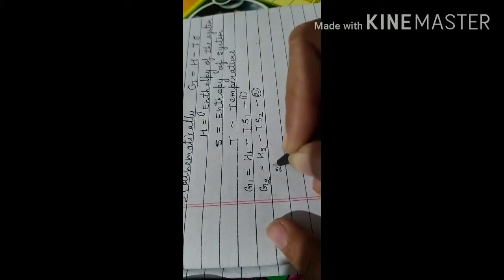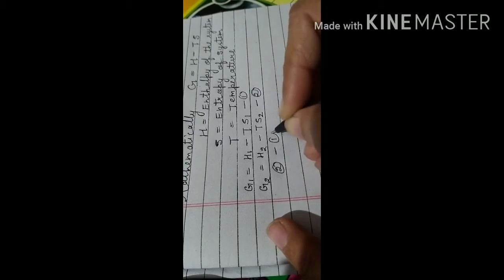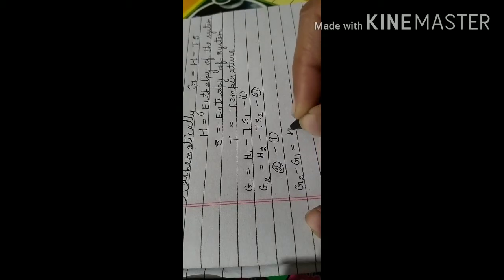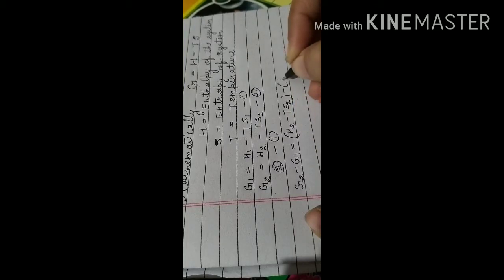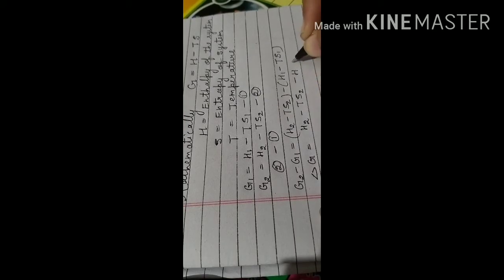Suppose we subtract equation 1 from equation 2. What you will get is G2 - G1 = (H2 - TS2) - (H1 - TS1). That can be written as delta G, and if you open it, H2 - TS2 - H1 + TS1.